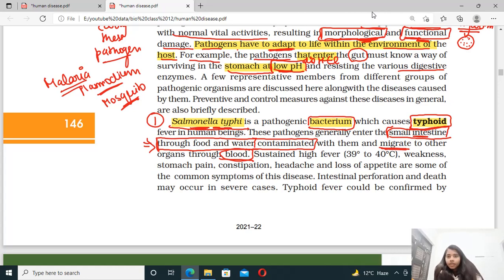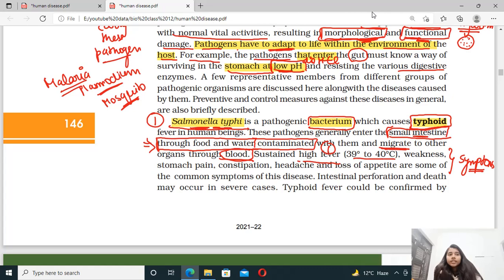Then symptoms are important. So what are the symptoms? Sustained high fever. What is the first symptom? These are symptoms, correct? Symptoms of any disease are very important. It could be asked like some of the symptoms will be written, and the question will be to identify which disease it is, correct? So sustained high fever. What's the fever?